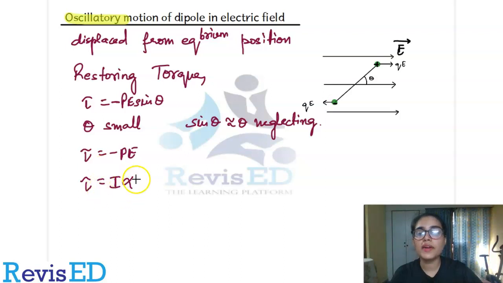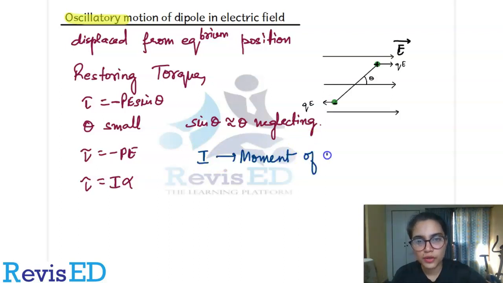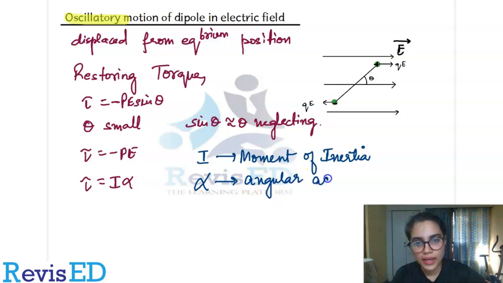Now you might be wondering what is I and what is alpha, right? So I over here is your moment of inertia, whereas your alpha is your angular acceleration. So this is what you have.